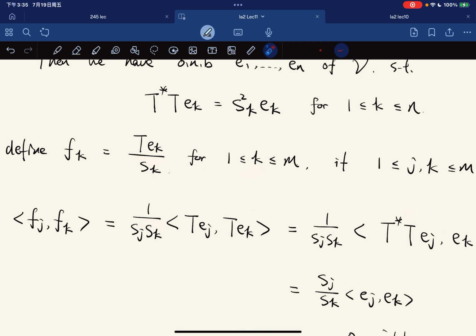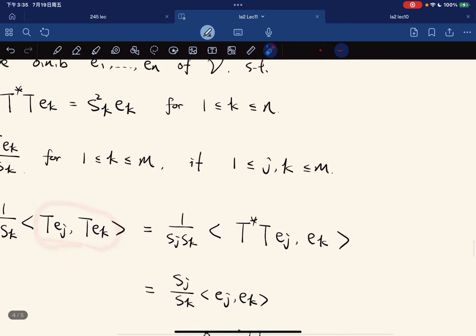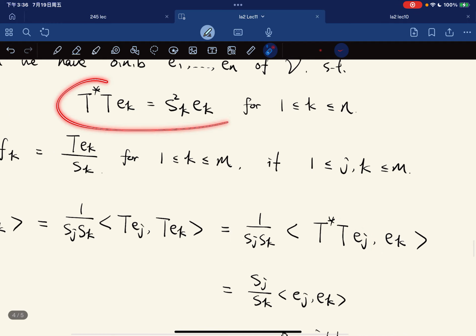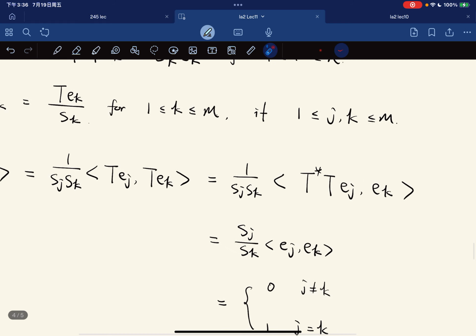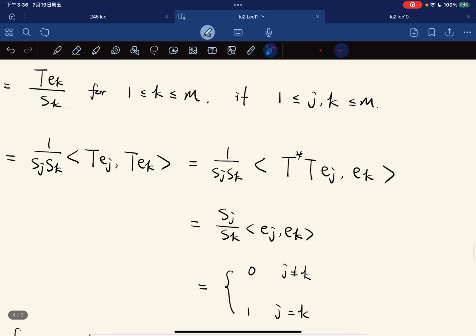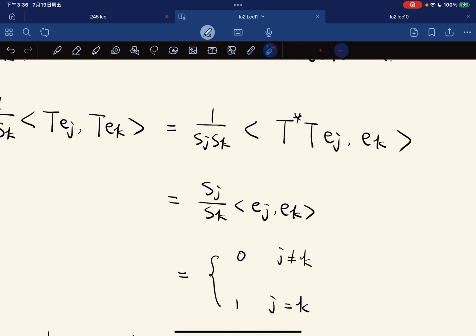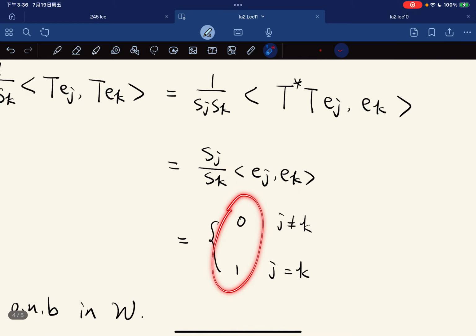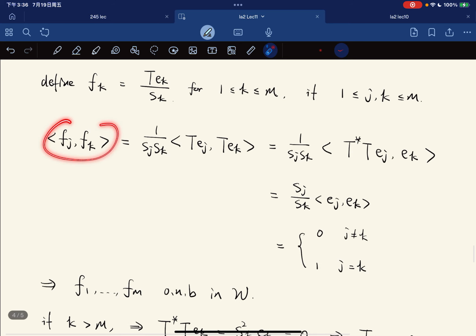It doesn't matter. And from here, we can swap back to T star T, and applying this here gives s_j squared e_j. The power goes away, this cancels out, and gives you s_j s_k. And by the orthogonality of the list of e_j, e_k, this is equal to this. So we're done.